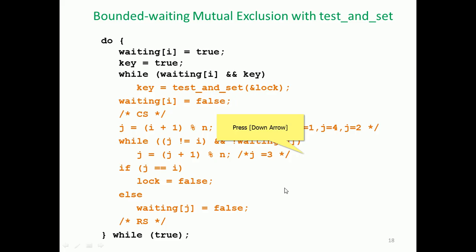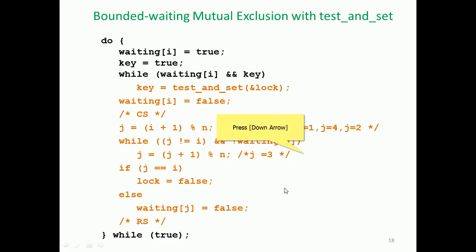We have one more variable, key, taken apart from the lock: waiting[i] and key. If waiting[i] is true, then key is equal to test and set of lock. Then waiting[i] is set to false, and we enter into the critical section.